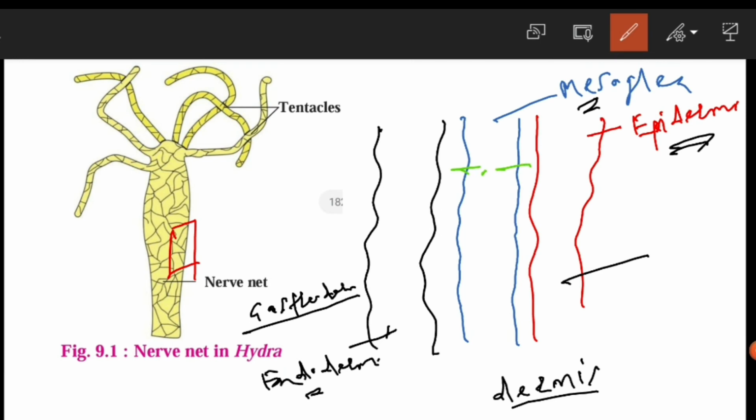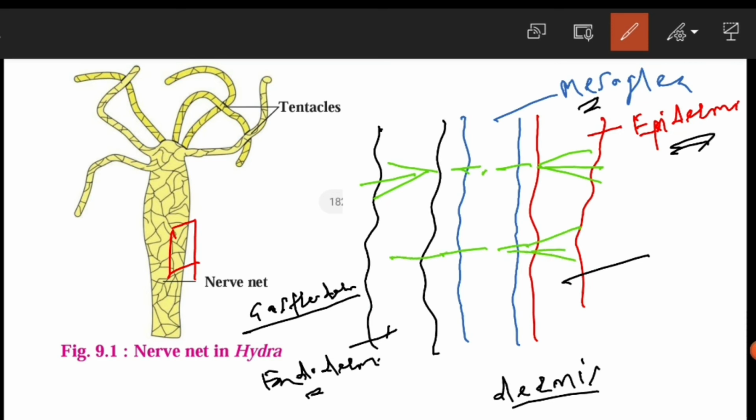This is one and this is the second. Suppose that these are the two nerve nets, and these two nerve nets are connected with the epidermis on one side, and they are connected to the endodermis on another side. They are connected to epidermis as well as endodermis on both sides. So this is about the nerve nets found in the mesoglea.